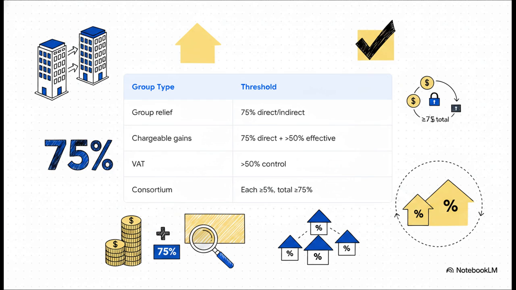For a group relief group, you need a rigid 75% direct or indirect economic ownership, period. But notice how that differs for a chargeable gains group. For that, you need a 75% direct holding, plus a greater than 50% effective holding. Meanwhile, a VAT group is completely different. It only requires greater than 50% common control. And finally, a consortium requires each member to own at least 5%, with the total equaling 75% or more. Keep these distinctions crystal clear in your mind.